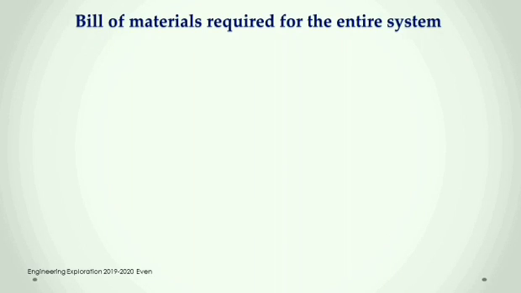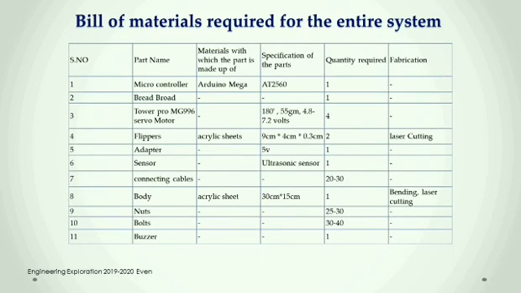Bill of materials. After completing the virtual implementation, we listed some of the materials which are required for the physical implementation. Microcontroller, that is Arduino Mega 2560, is required to control the standalone interactive objects. Breadboard is used for creating electrical connections between electronic components. TowerPro MG996 servo motors for the motion of the board.